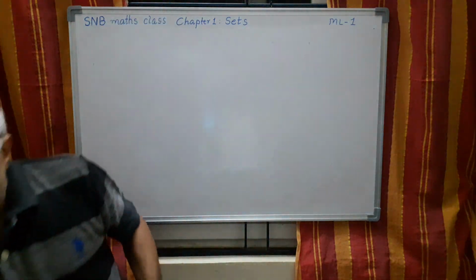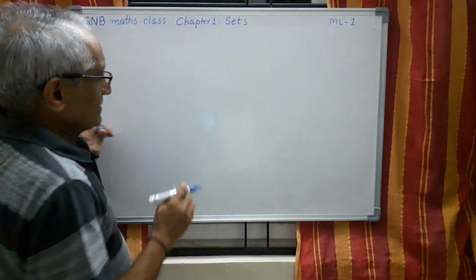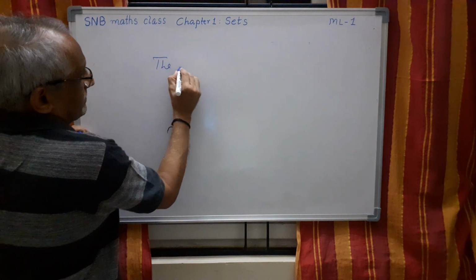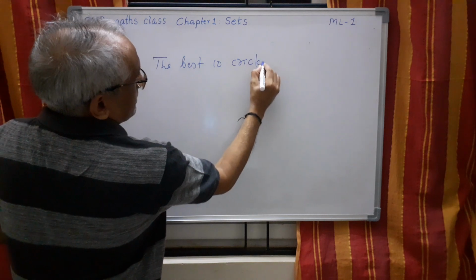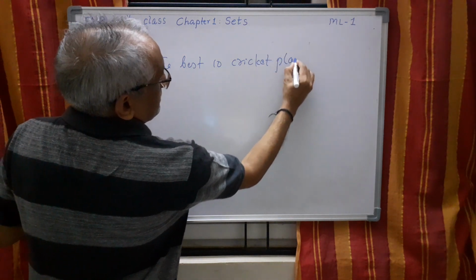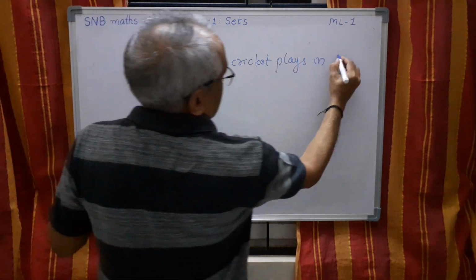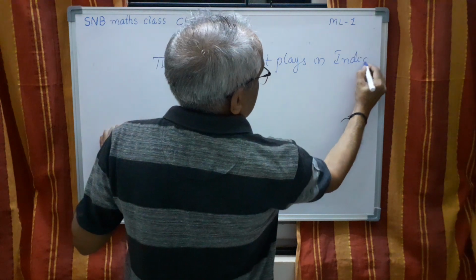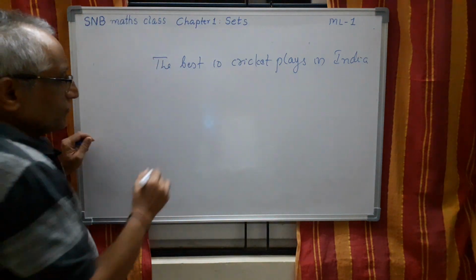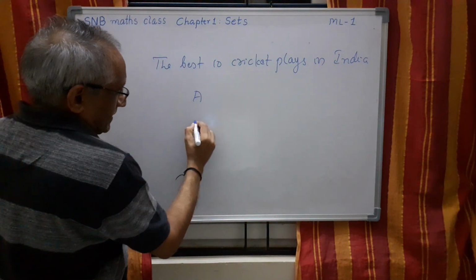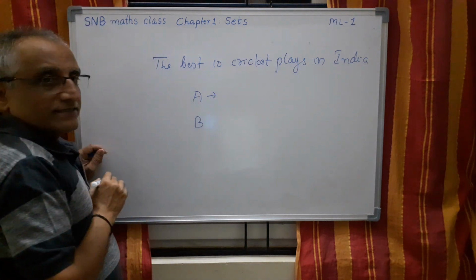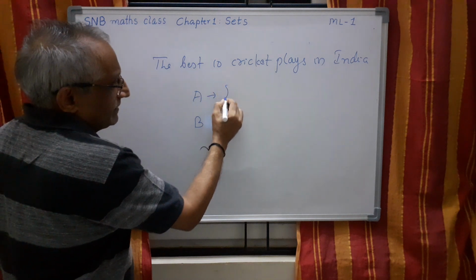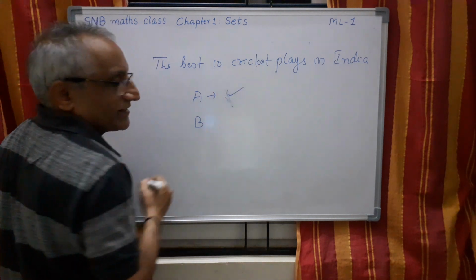Let me give a few more examples. Suppose I say the best 10 cricket players in India. If one student is A and another student is B, and I ask A to list the best 10 players, he will list according to his liking.